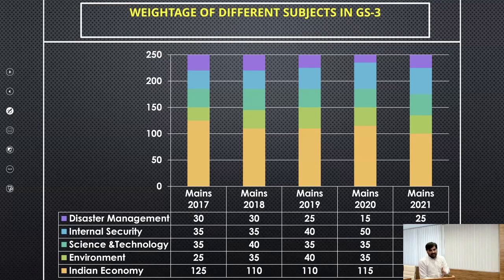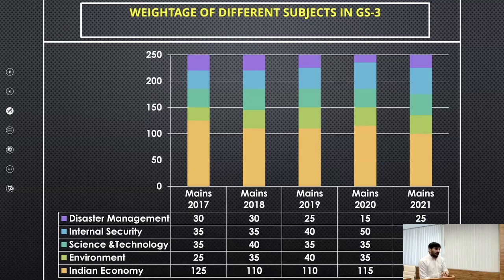And the same trend has continued in UPSC mains 2021 as well. As you can see, this time we had 100 marks from the Indian economy. We had 4 ten-marker questions and 4 fifteen-marker questions. So 4 into 10 is 40, plus 15 into 4 is 60, 60 plus 40, that is 100 marks from the Indian